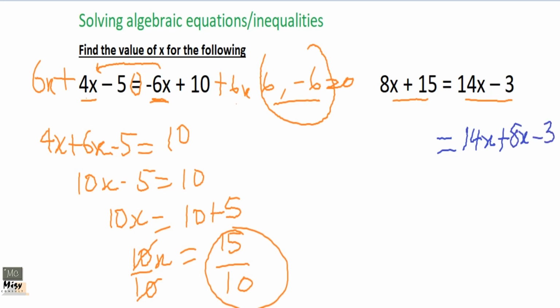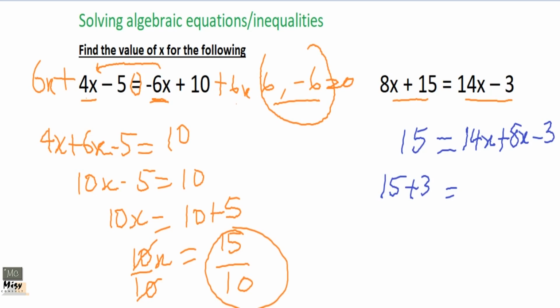Minus 3. Let the minus 3 be there, and there's still the 15 here. You've not done anything to it. So now, even before you do, you can bring the 3, because that one there has no x to it. So 15, it is minus 3. So when it's coming over, it becomes a plus 3, and this one will be 14x minus 8x.